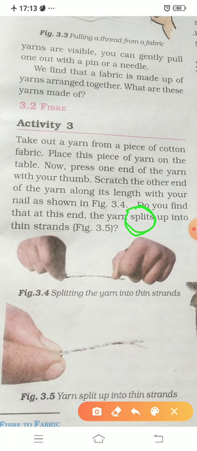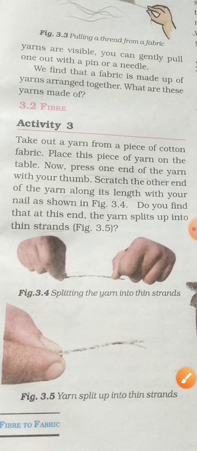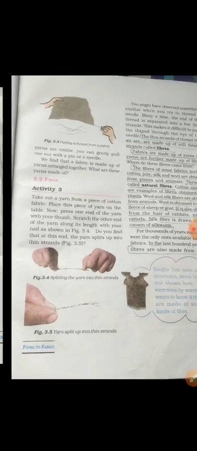Now at this end the yarn splits up into thin strands. It separates into thin strands. The thread that we have separated from those jeans, from that pant, if we keep a thumb and a finger on one end and pull from the other end with our nail, then we can get thin strands. That yarn will turn into thin strands. Here it is shown in figure 3.5. Am I clear, everybody? Okay.